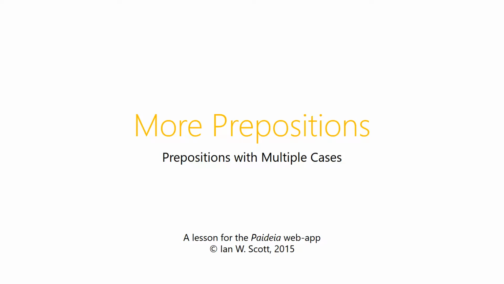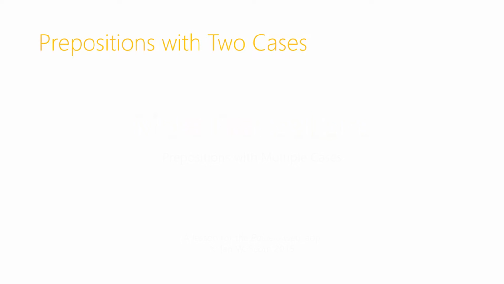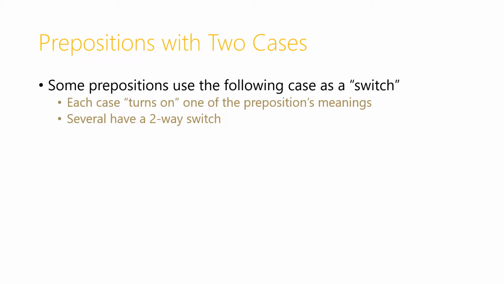In this video, we'll be looking at some more prepositions, and in particular, prepositions that can be followed by multiple cases. Some prepositions use the following case as a switch. Each case turns on one of the preposition's meanings, and several of these have a to.